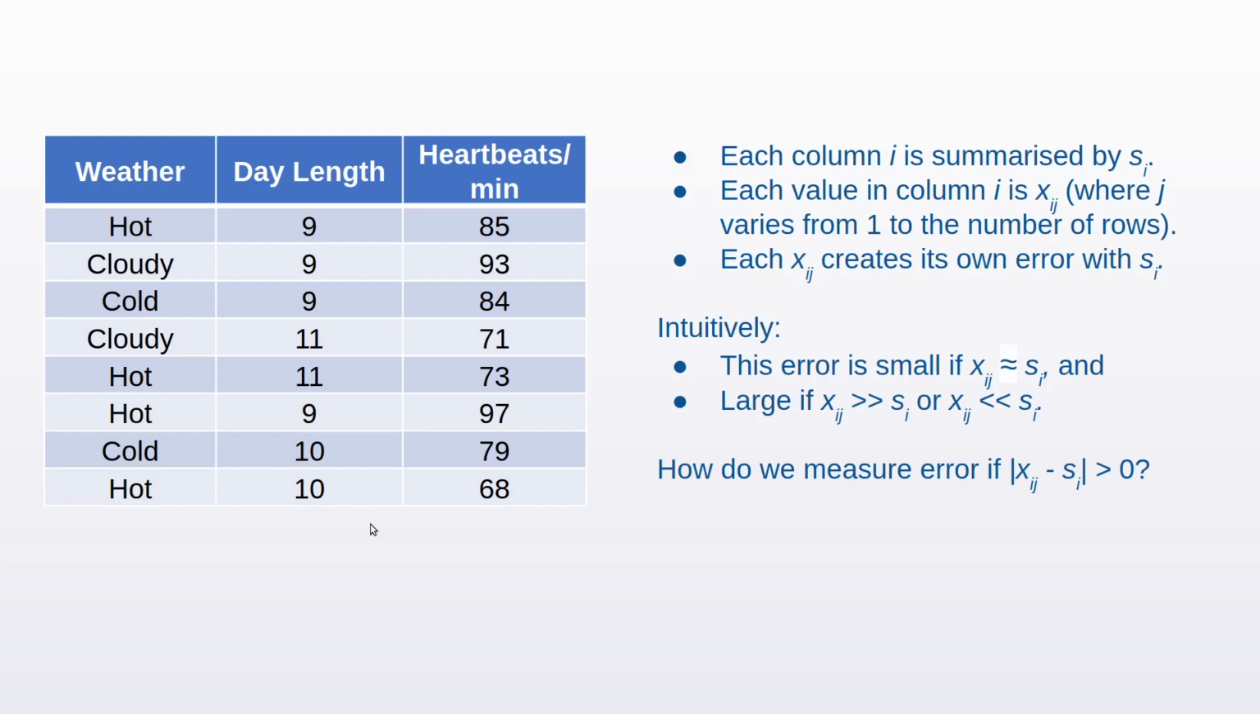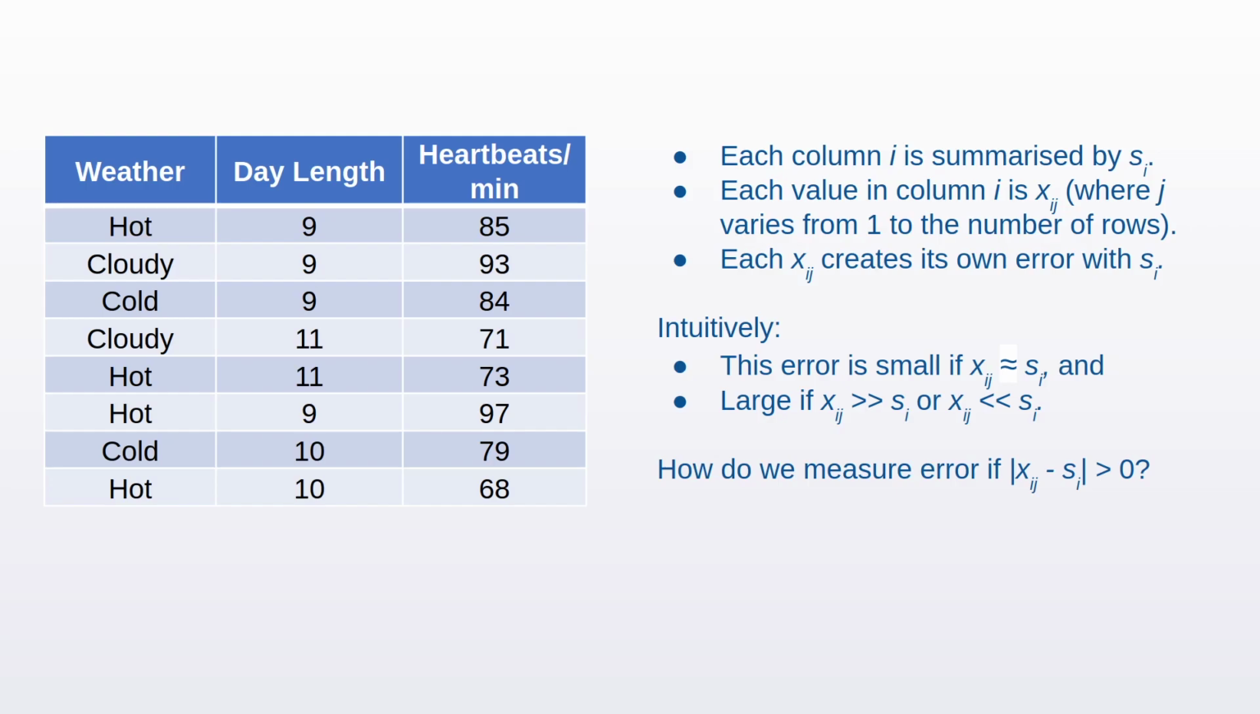So now for a given column I, we have a single summary statistic S sub I and the set of values in that column, X sub ij. And each such value is going to create its own error against S sub I. And our intuition tells us that if any X sub ij is close enough to S sub I, then the error must be low. If it is very far away, either too less or too greater than S sub I, then our error must be large.